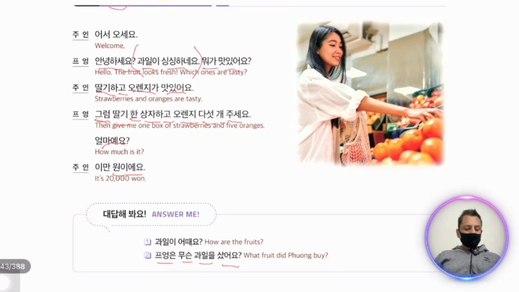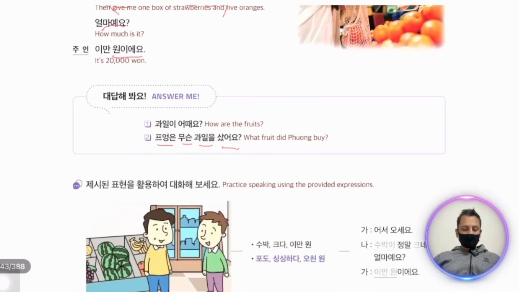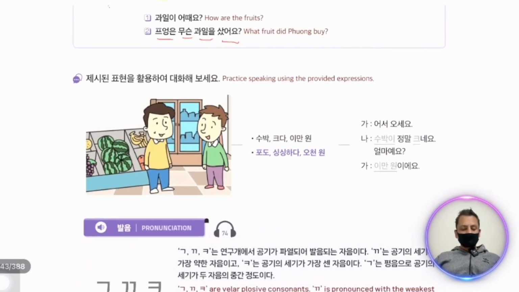So our answer is 딸기 한 상자하고 오렌지 5개 샀어요. She bought one box of talgi, strawberries, and 5 oranges. This is our answer.